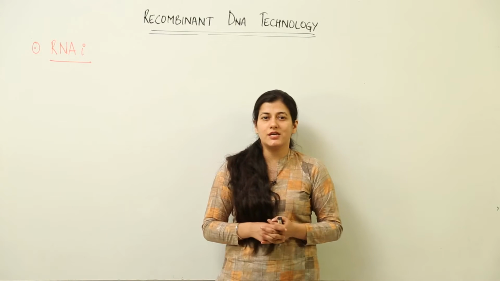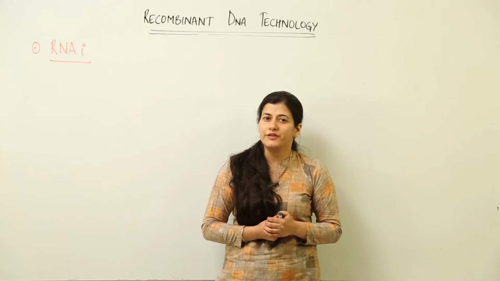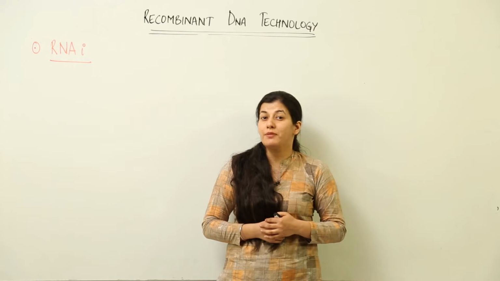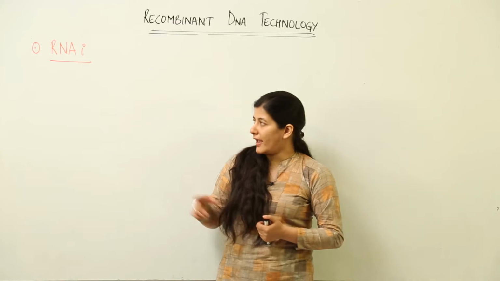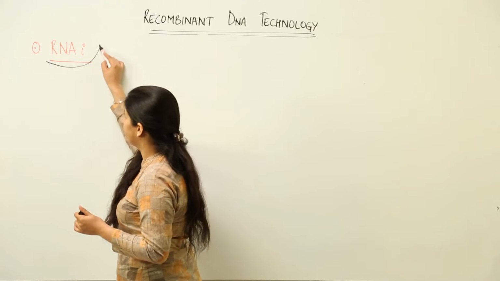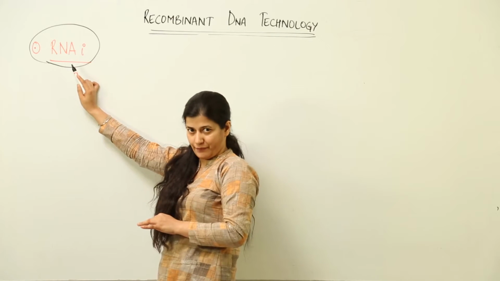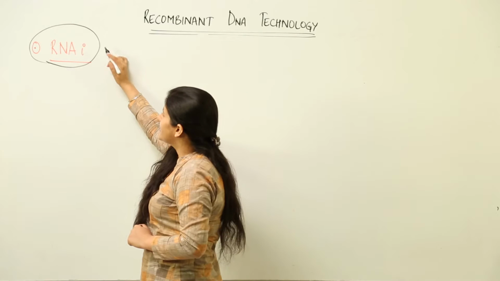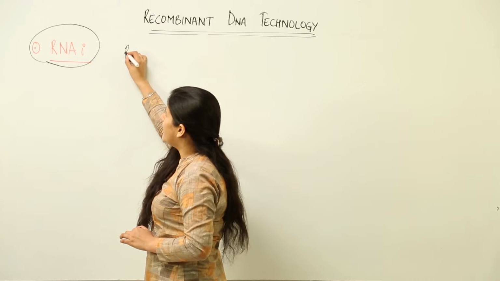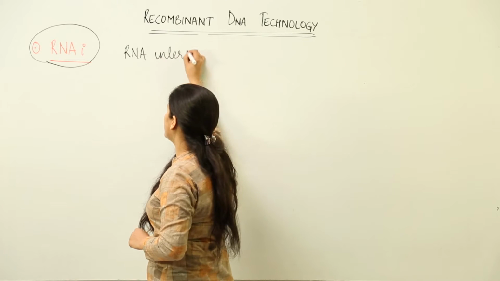Now we are going to see the application of genetically modified organisms, competent plants in agriculture, and with that we are going to understand about this. Now what is this? This is RNAi. This is RNA interference. I stands for interference.